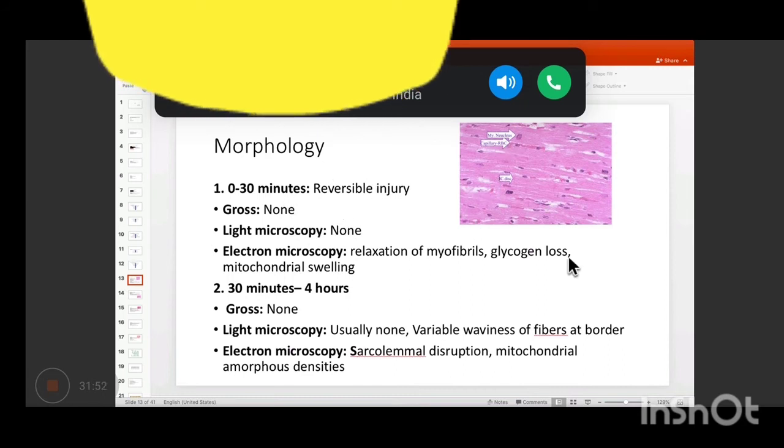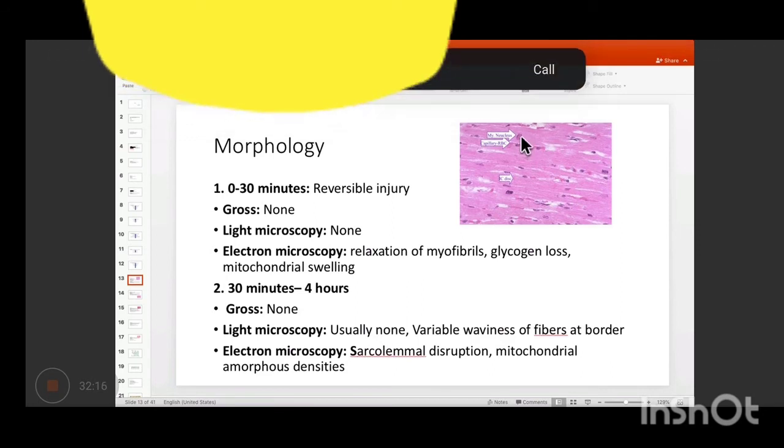So within 30 minutes, as I said, the injury would be reversible. The slide would look absolutely normal. Here you can see the wavy intercalated disc.